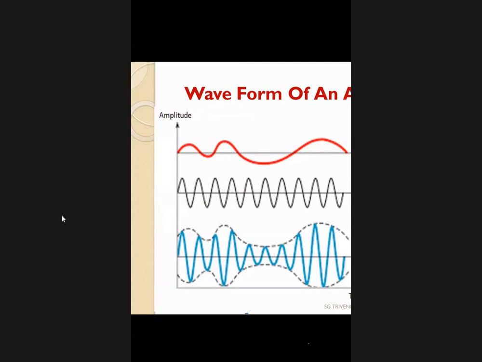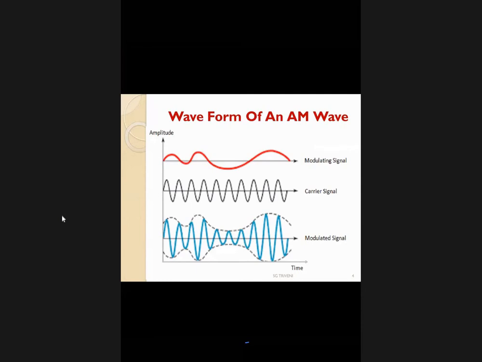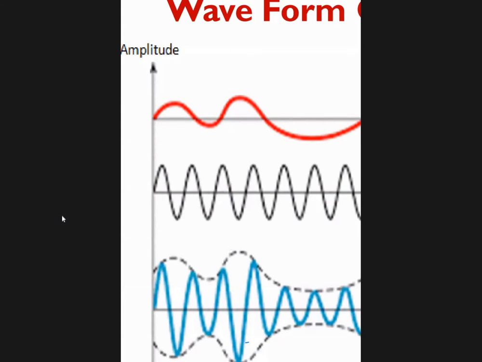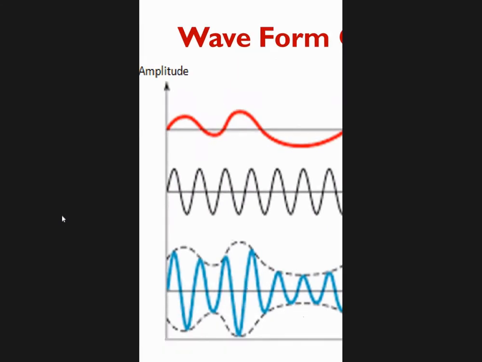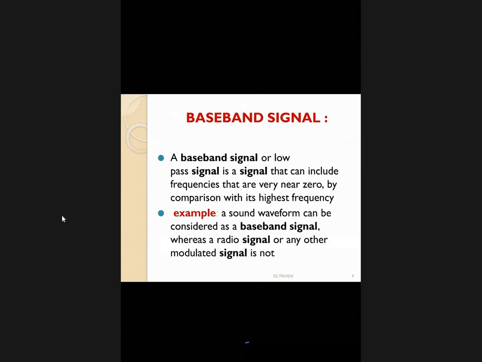Coming to the modulated signal, that is the resultant signal. Look at the modulated signal. If you compare this modulated signal with the original carrier signal, the time period is the same. There is no change in the time period of the carrier signal. At the same time, there is no phase change in the carrier signal. Okay.